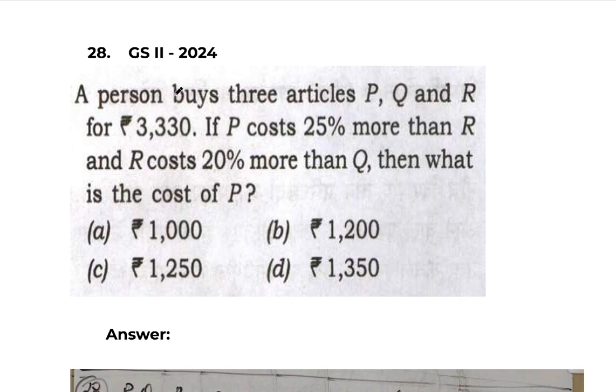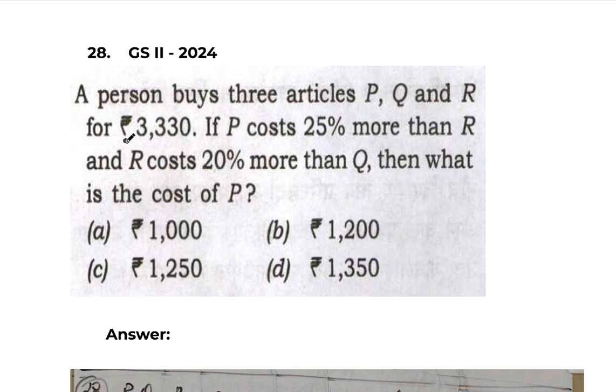28th question. A person buys 3 articles P, Q, R for 3,330 rupees. P costs 25% more than R, and R costs 20% more than Q. Then what is the cost of P? See, whenever there is a percentage problem, as I told you in the last sessions also, you have to keep the base as 100. If nothing else is given, keep base as 100.